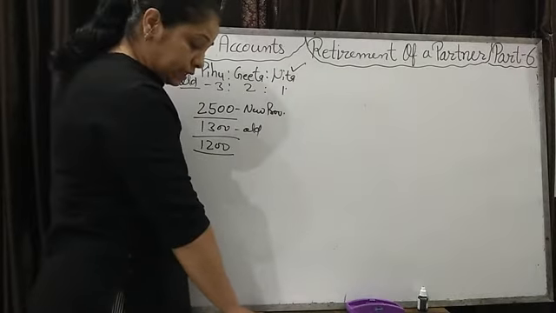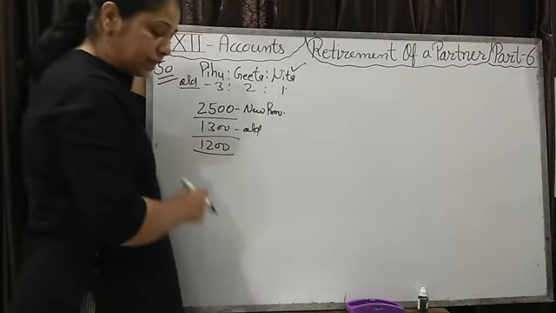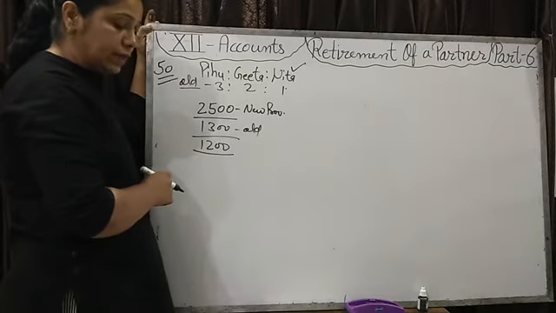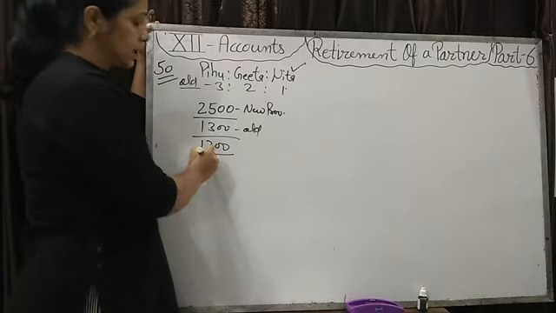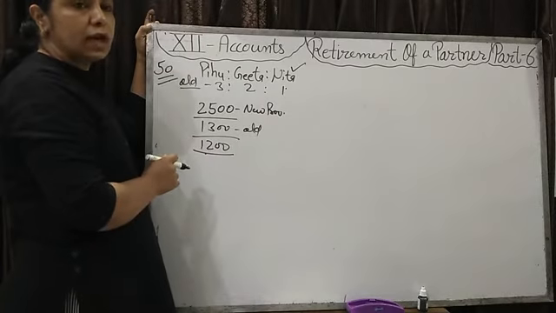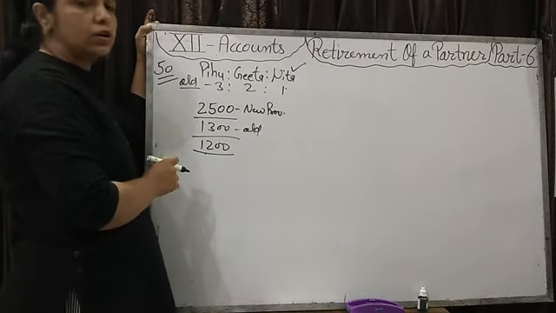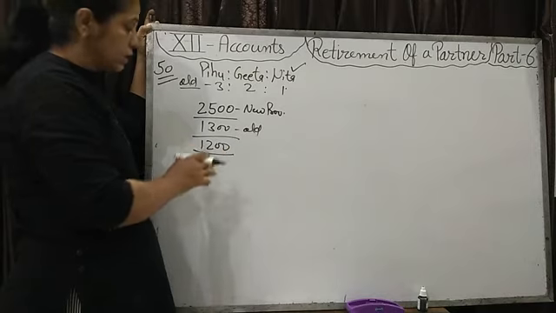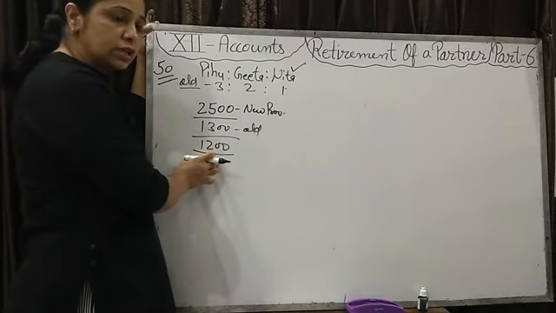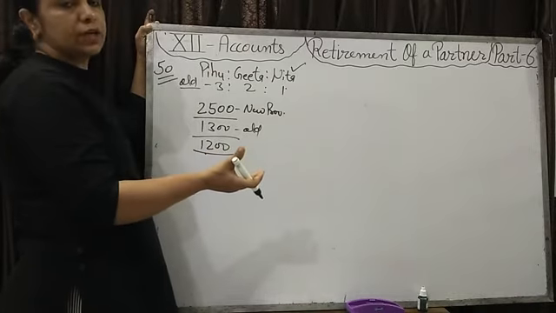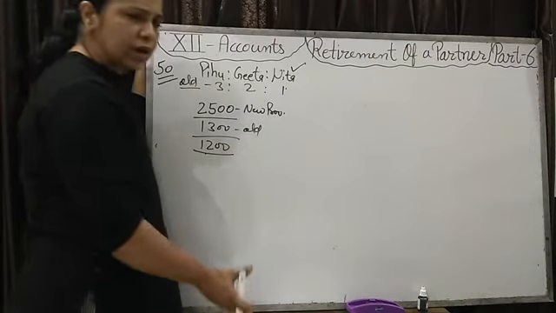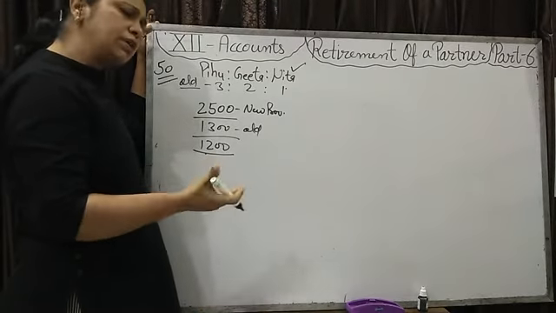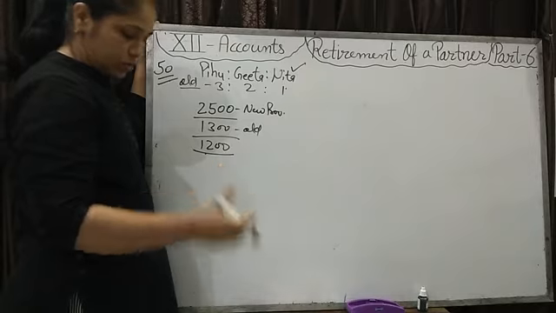But in the question it is given that the excess provision is to be created from the reserve. This 1,200 that we have to take, we will take from the reserve. So we will not distribute the whole reserve. We will take 1,200 from the reserve, then distribute the remaining reserve among the partners. This is mentioned, but even if it was not mentioned, we would still distribute it.